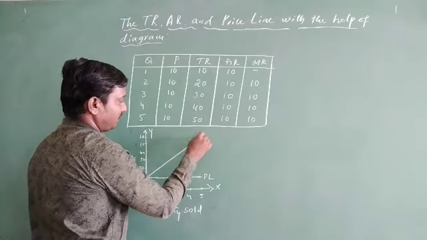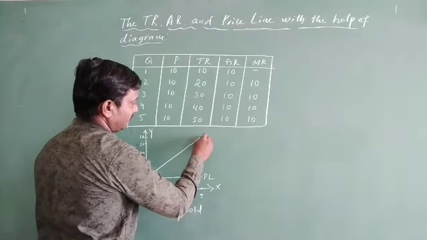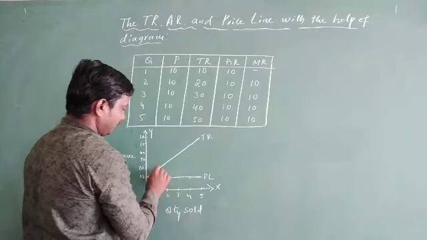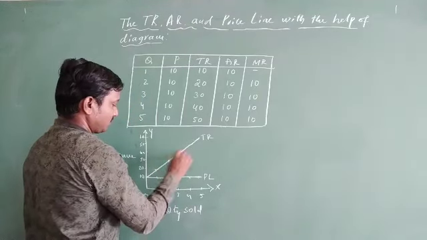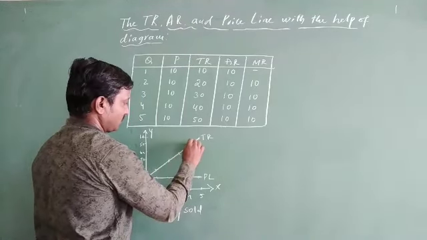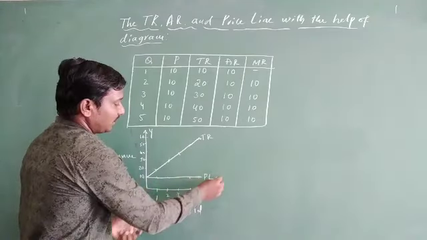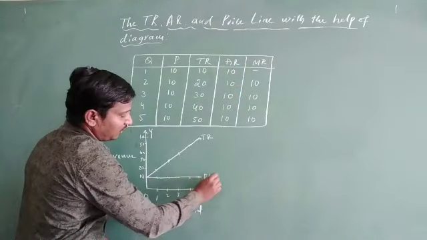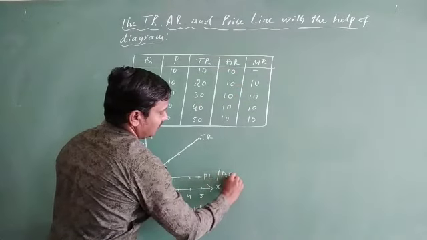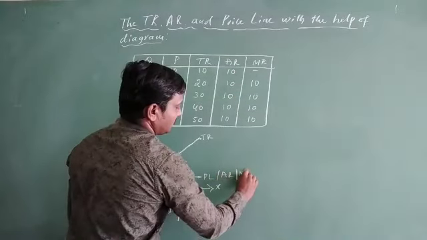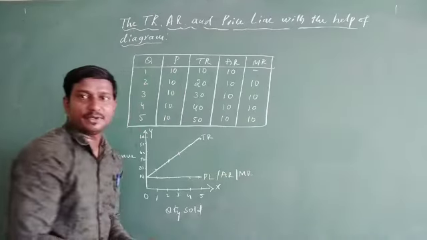So for 5 it will be 50. So you can come here. This is the total revenue. Okay. So now here you just see average revenue, again all the same. I write average revenue, and for marginal revenue also the same. This is going to be marginal revenue.